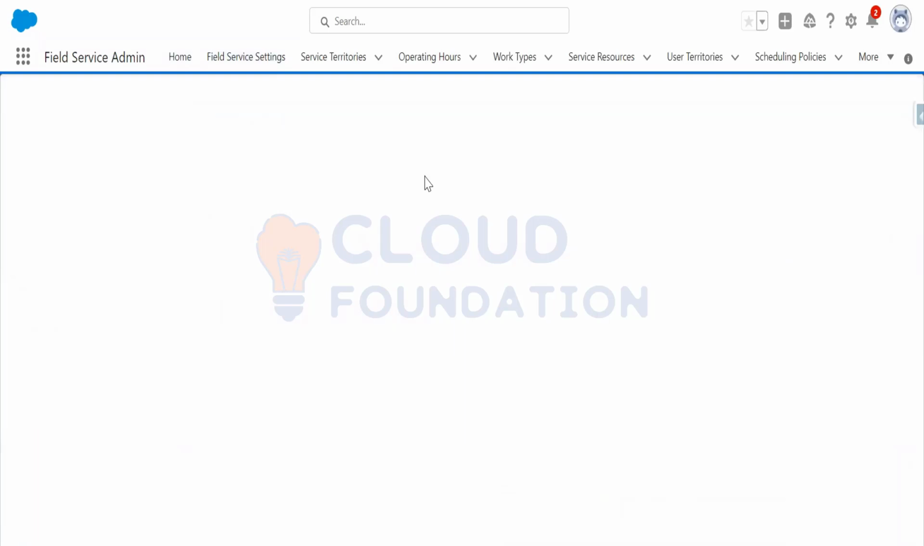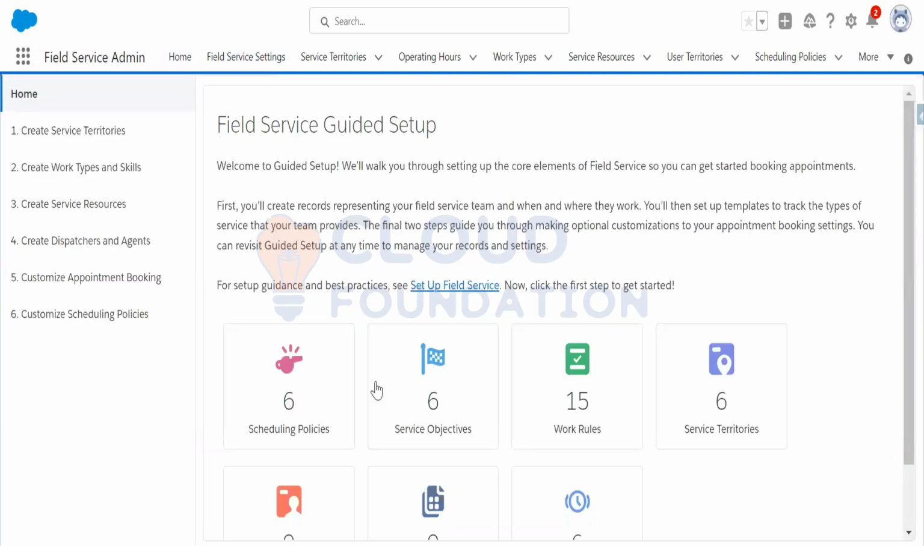Okay, so this is the guided setup. Here, I need to go to the scheduling policies.